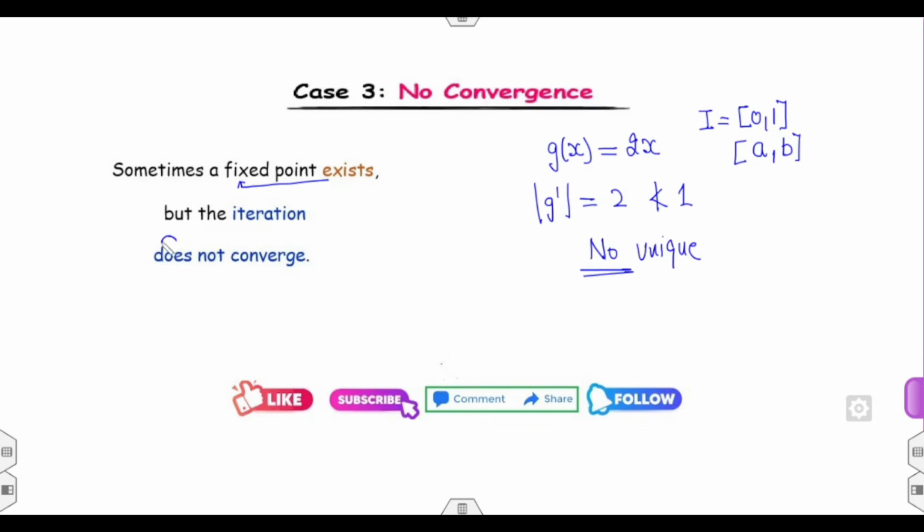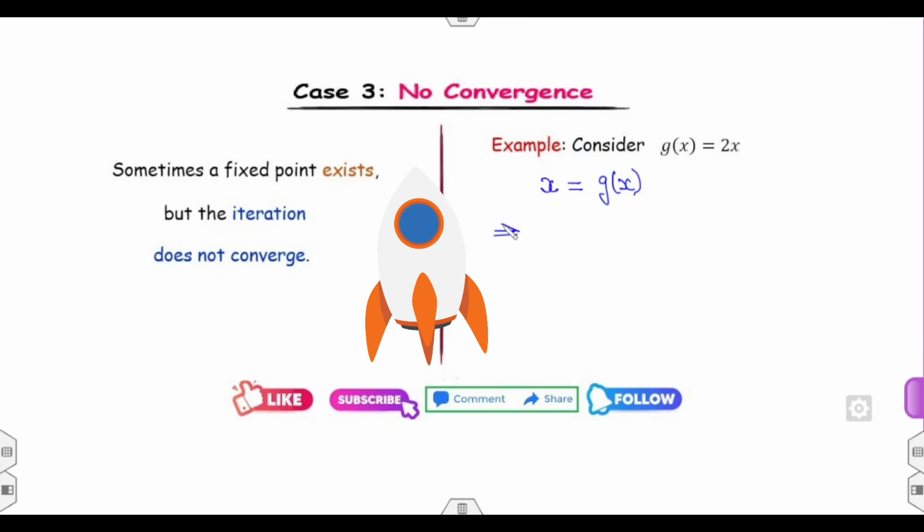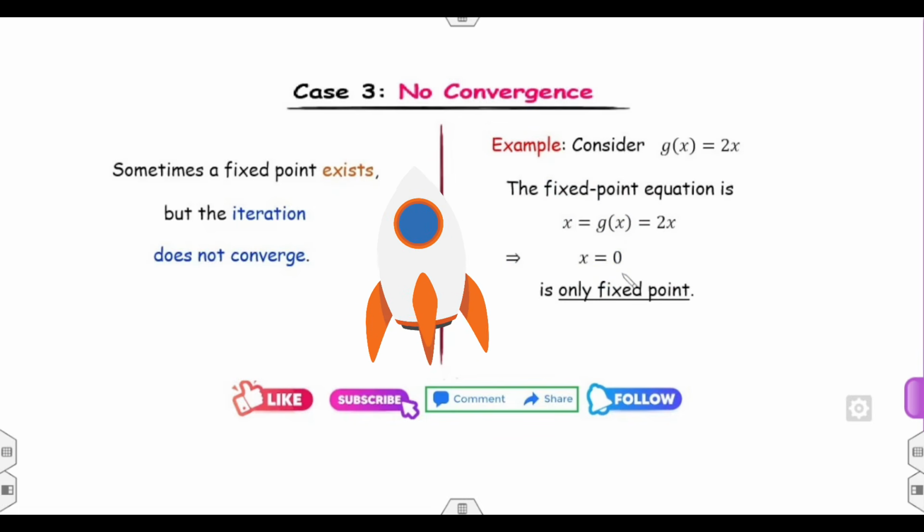But why is it divergent? Fine. So can you find the fixed point? How can you find the fixed point? I can take x is equal to g of x. What does it imply? x is equal to 2x. What does it imply? x is equal to 0 is my unique fixed point. Fine. So fixed point exist हो गया.